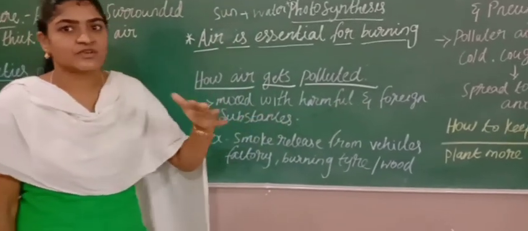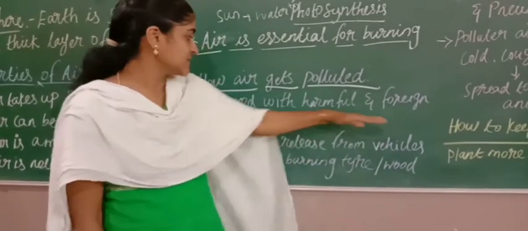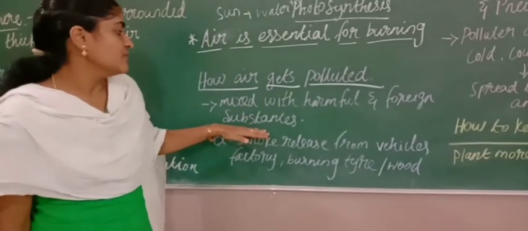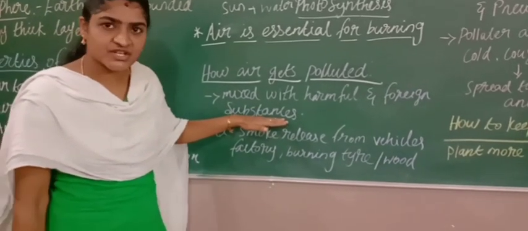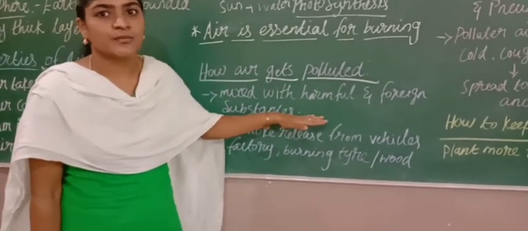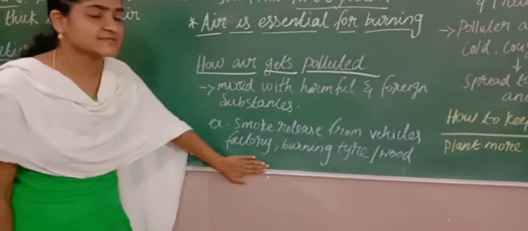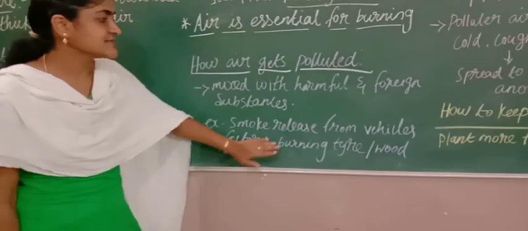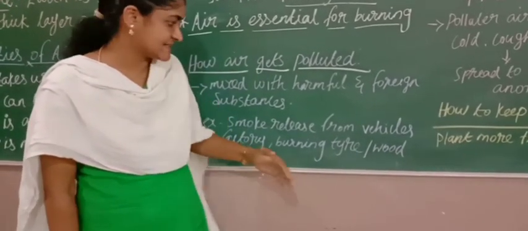For example, now it is corona, everything is spreading in the air, right? So another foreign substance also comes in. Mixing into the fresh air, the fresh air also gets polluted in the environment. Where are we getting this polluted air from? We get it from smoke released from vehicles and factories, whatever smoke is coming.